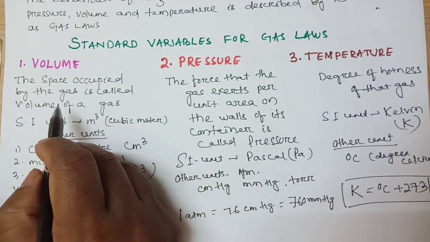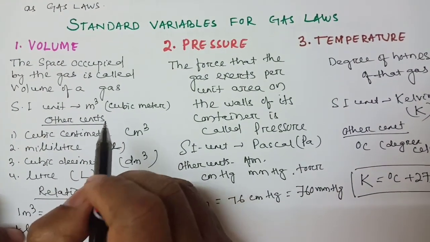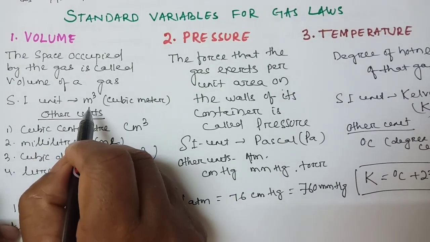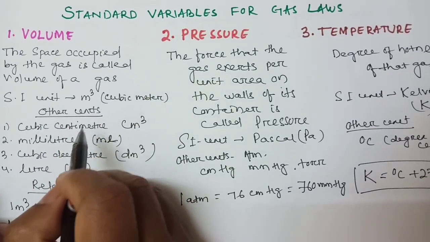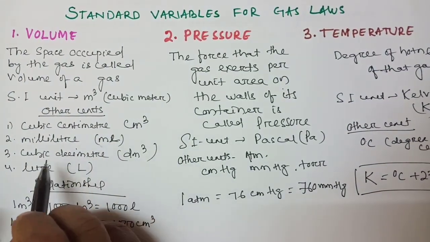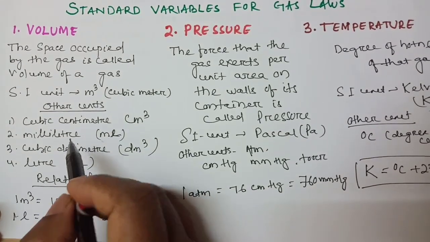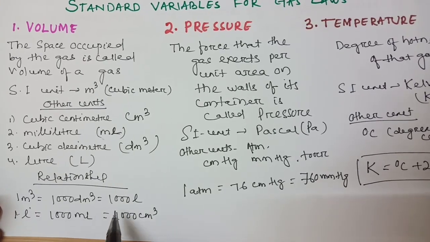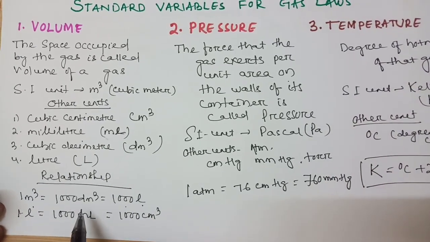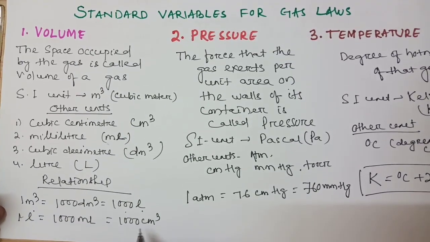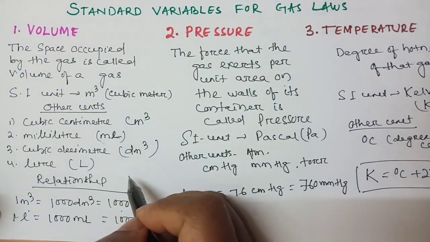What is volume? The space occupied by the gas is called the volume of a gas. The SI unit of volume is meter cube, that is cubic meter. Other units you can write: cubic centimeter, cm cube, milliliter, ml, cubic decimeter and liter. Some relations you have to remember: 1 meter cube is equal to 1000 liter or 1000 dm cube. 1 liter is equal to 1000 ml or 1000 cm cube.